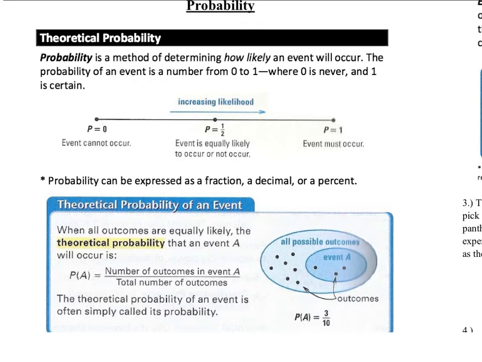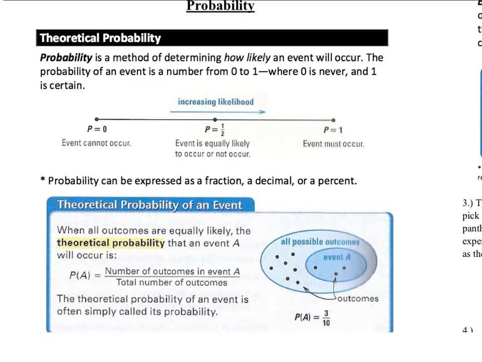Probability. There are two main types of probability that we will be talking about: theoretical probability and experimental probability. So theoretical probability is a method of determining how likely it is that an event will occur. The probability of an event ranges from 0 to 1, where 0 means the event absolutely cannot occur, to 1, where the event absolutely will occur. And you're somewhere on the spectrum in between.